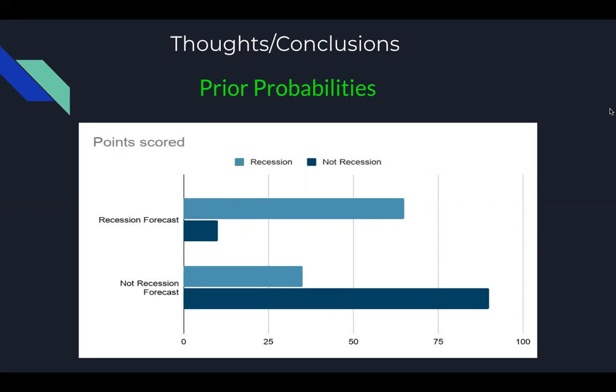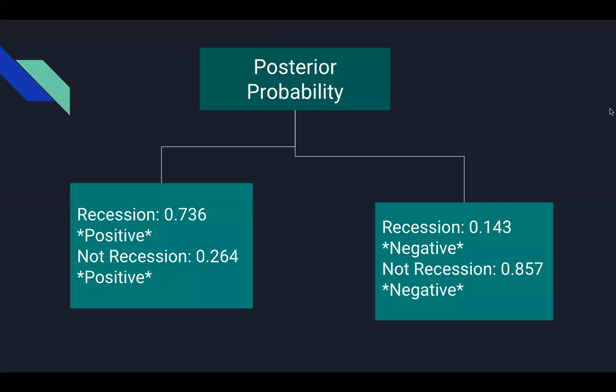If you go to the next slide, you will see the posterior probabilities, which I have labeled both positive and negative because there are two different outcomes. Under recession for positive, you'll see 0.736, and under not recession, you'll see 0.264. Under recession for negative, you'll see 0.143, and under not recession, you will see 0.857. These are adjusted because they're based off of the initial probability state of nature. Between positive and negative, you're going to be able to get different outcomes. So that concludes our case 3 PowerPoint.